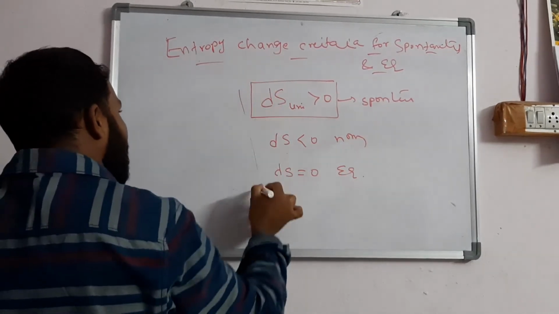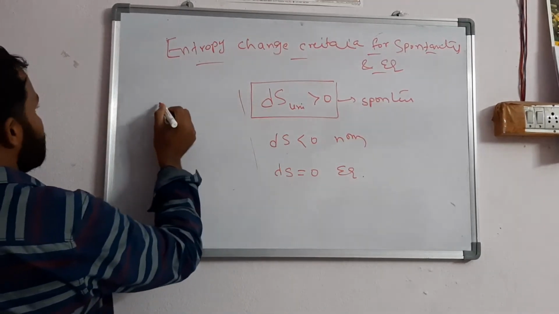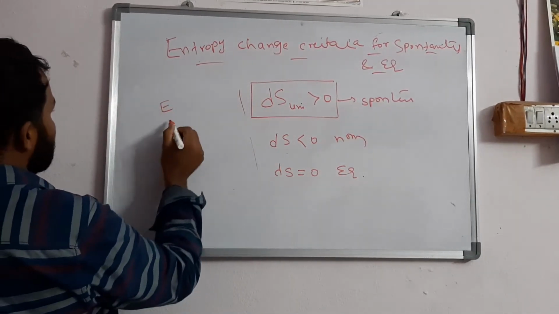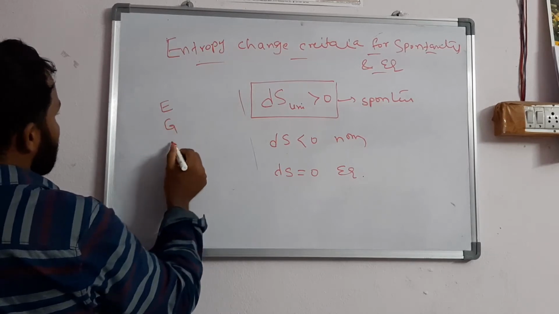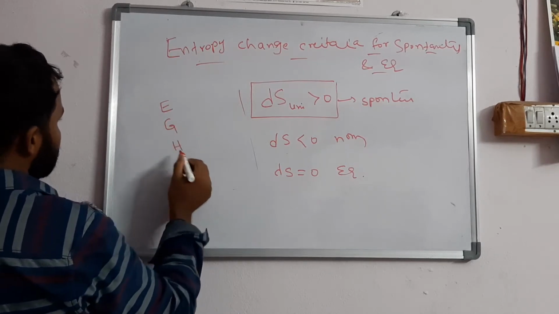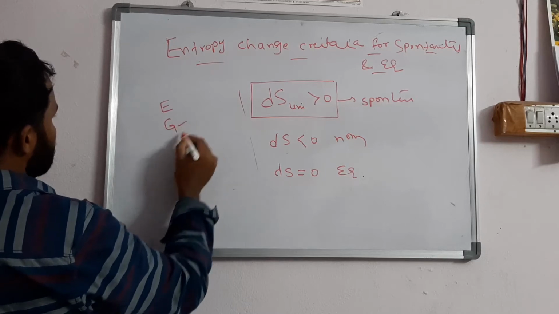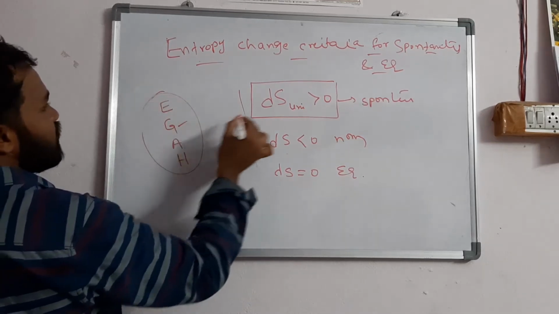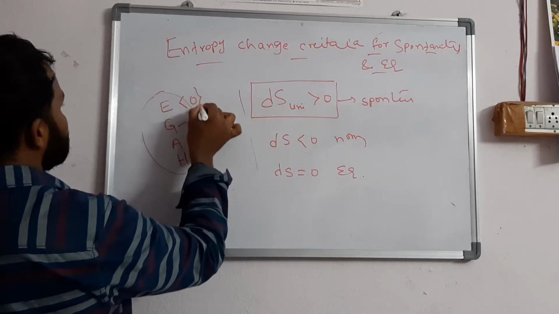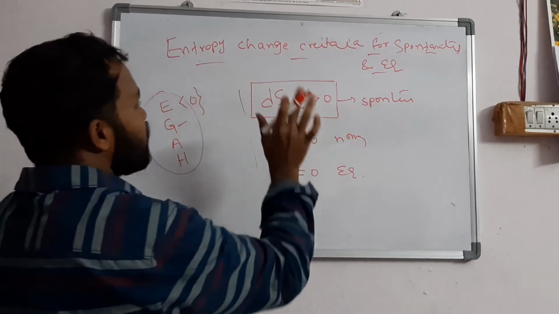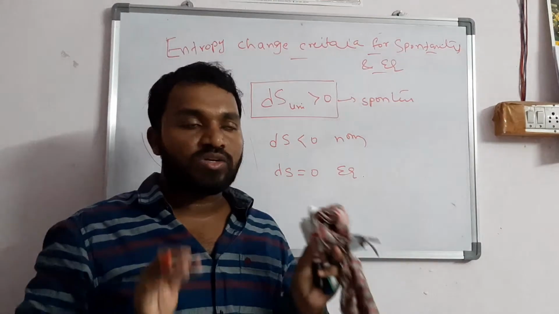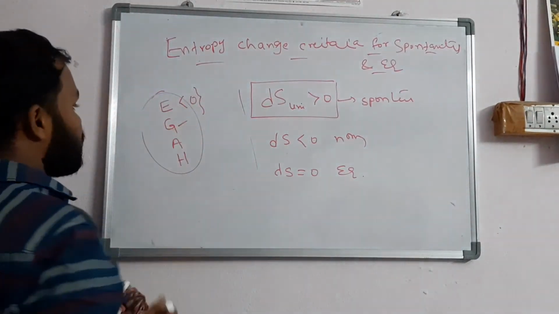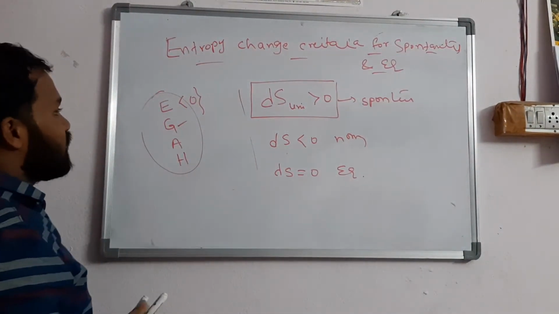So what are the remaining ones? Internal energy, Helmholtz free energy, Gibbs free energy, and enthalpy. All of these are less than 0 for a spontaneous process. Just the reverse: only the term dS is greater than 0 for a spontaneous process; the remaining terms are less than 0.